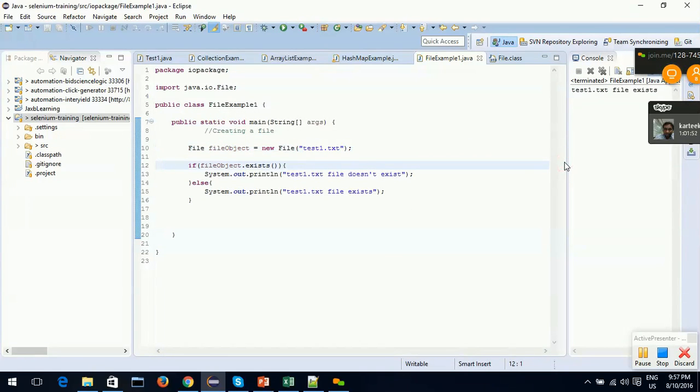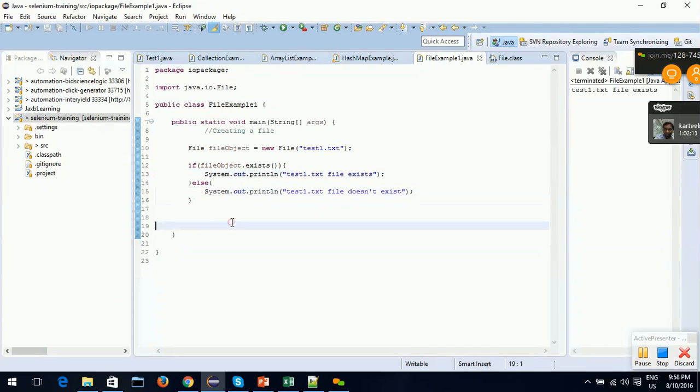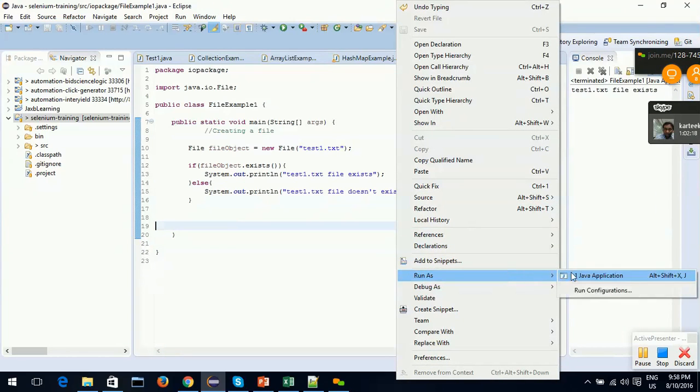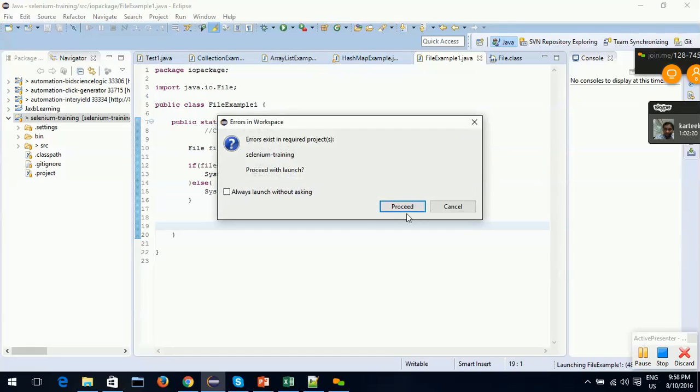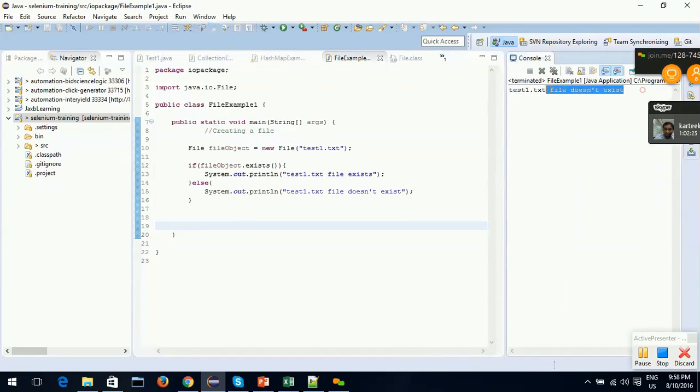If file object dot exists... sorry, it has to be the opposite of it. Okay, if I run it, it says test1.txt file doesn't exist.